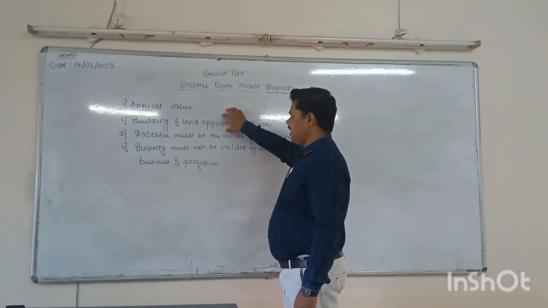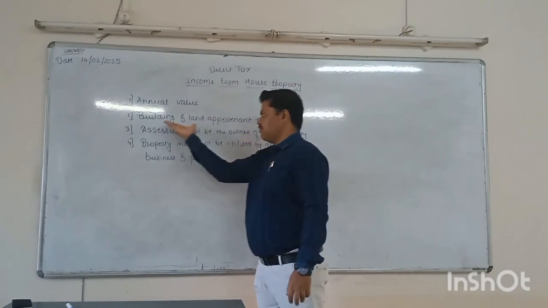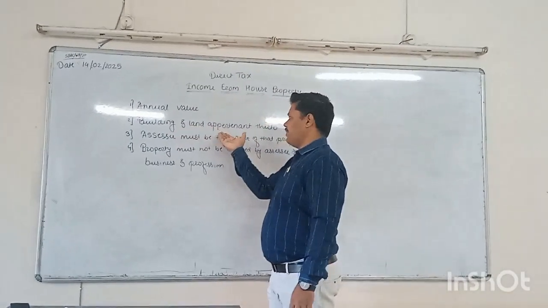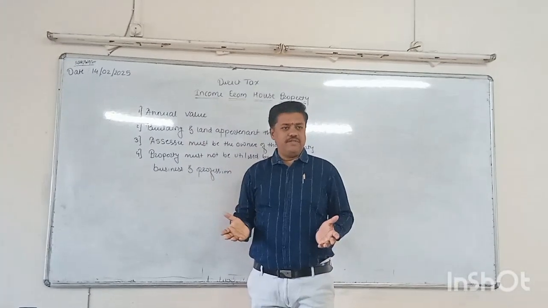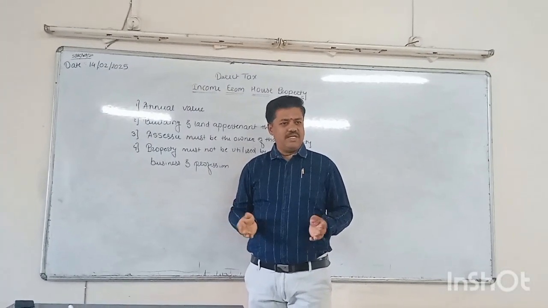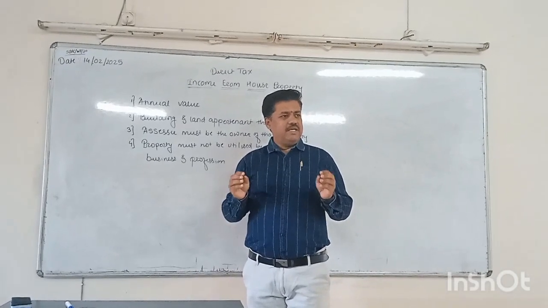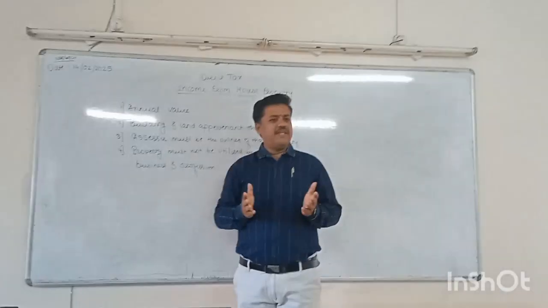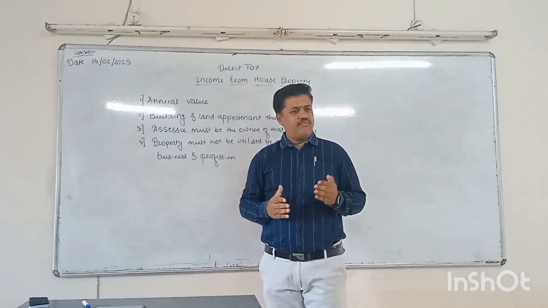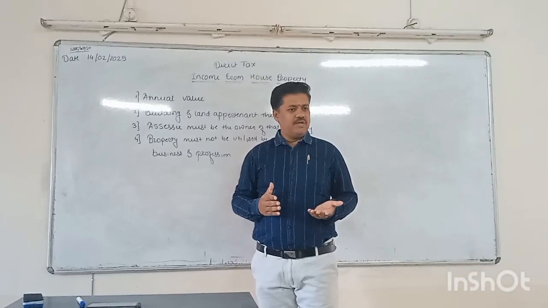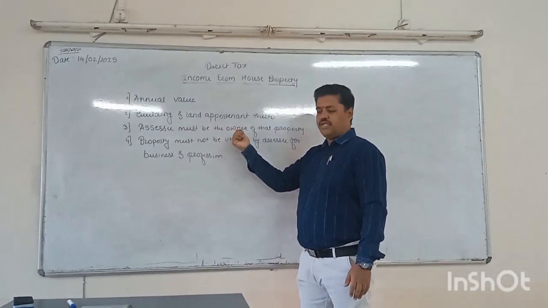Secondly, building and land appurtenant thereto. Annual value of the property, but which property? Building, and land appurtenant thereto, of which assessee. Now who is the assessee? Yesterday we also discussed that any person can become the assessee. It means a company can also earn income under income from house property, and a firm can also earn income under income from house property. So the assessee must be the owner of that property.